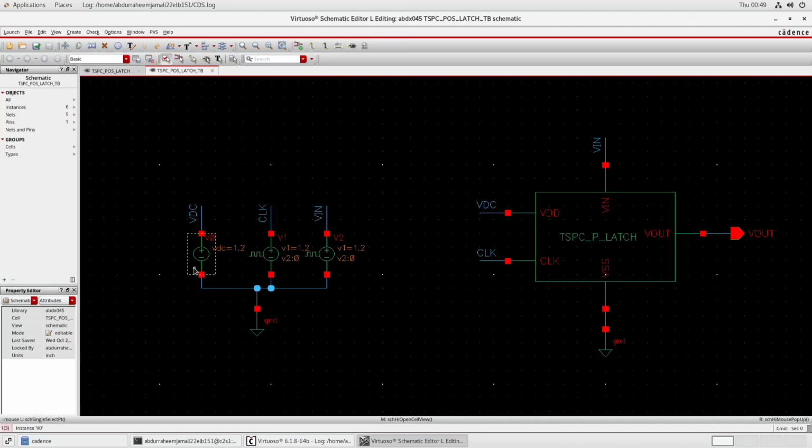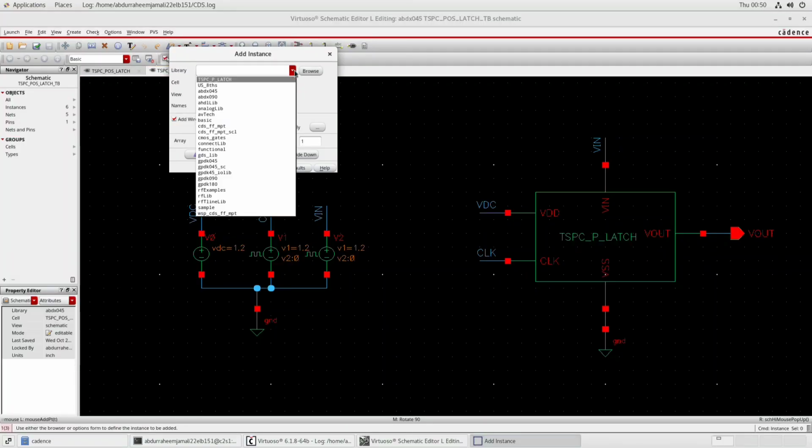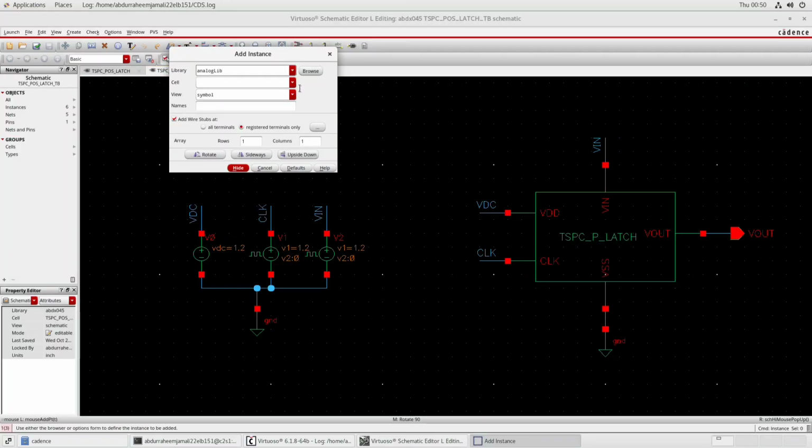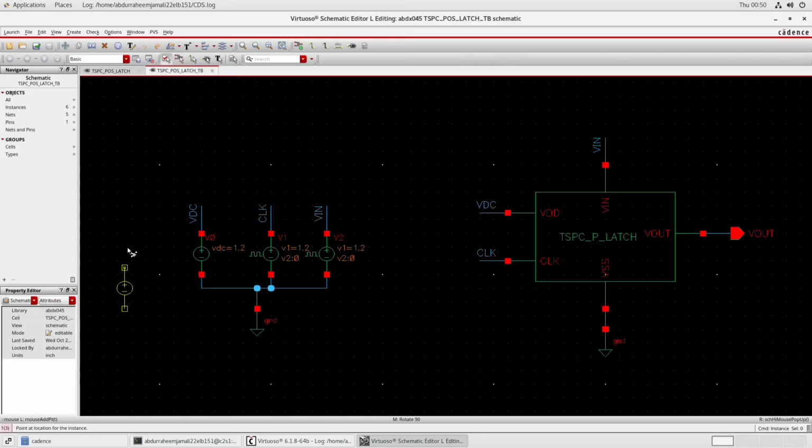So for selecting the voltage, we just need to click on create instance, and we just need to select the library which is analog lib, and in cell you need to type VDC. After clicking VDC, press on hide, and our voltage source is ready to be placed. Since I have already placed it, I will press escape, and after placing the voltage source, click on VDC. It gets highlighted, then